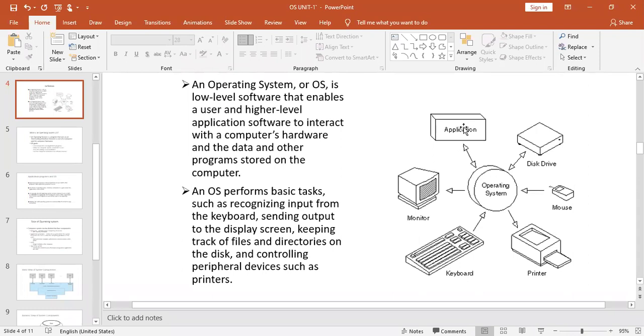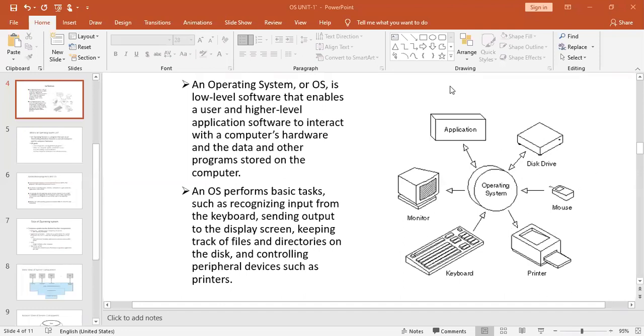In turn, this application software may require the services of the printer, or the output may be displayed on the monitor, or it may use the memory storage area for storing some data, right? So it may be any kind of operation that it requires.